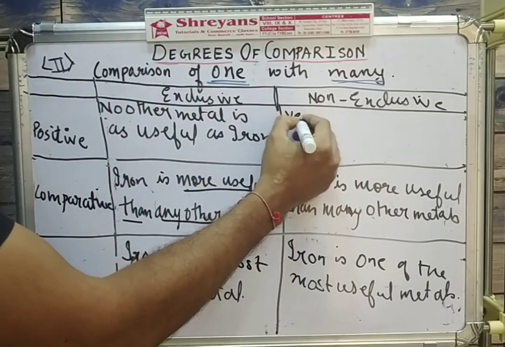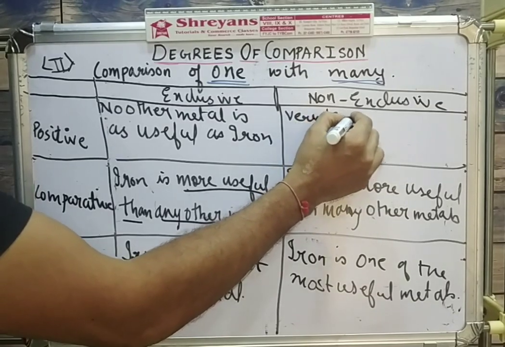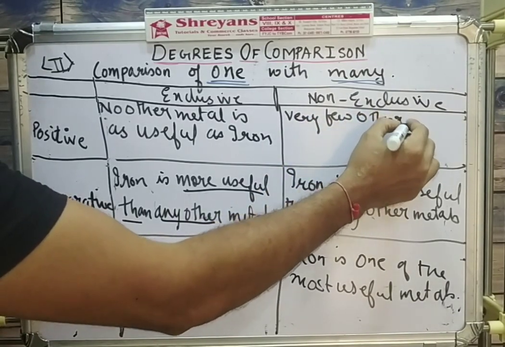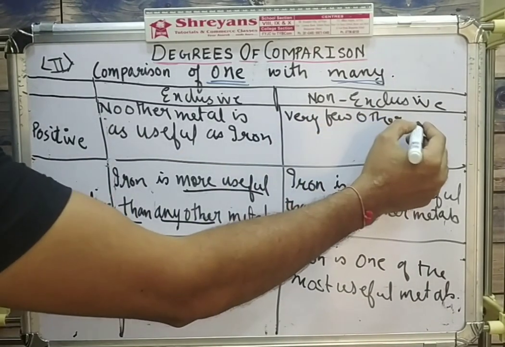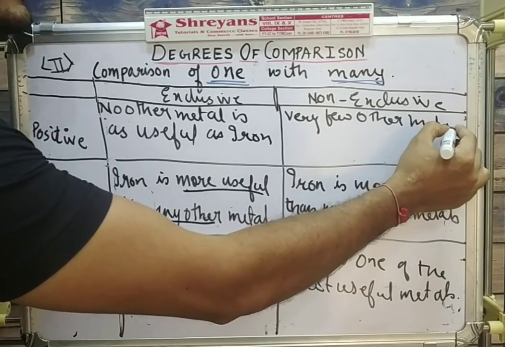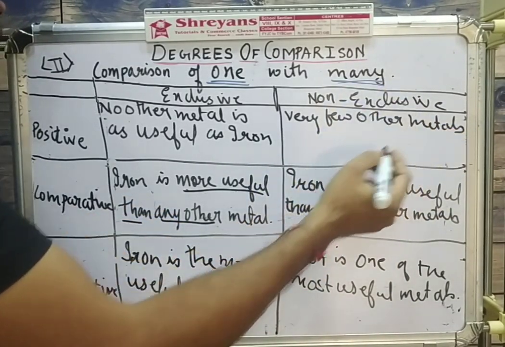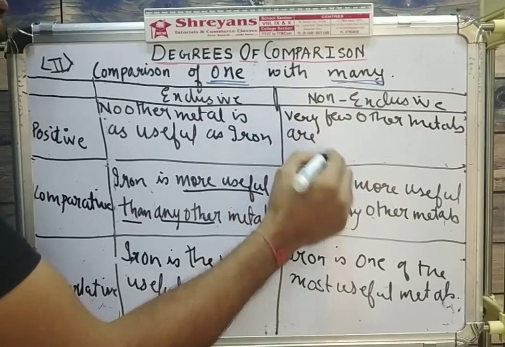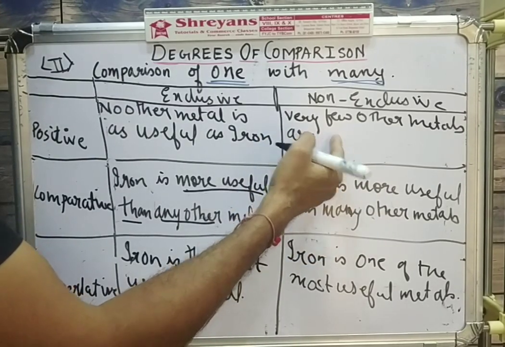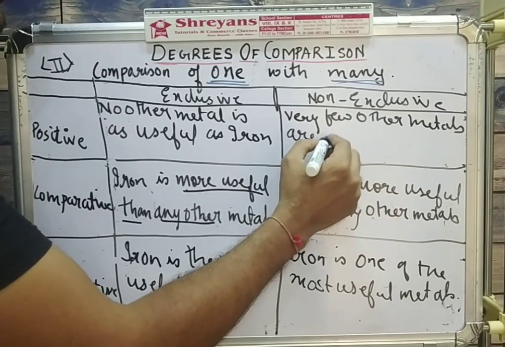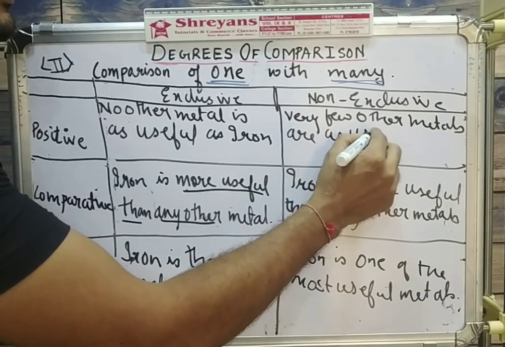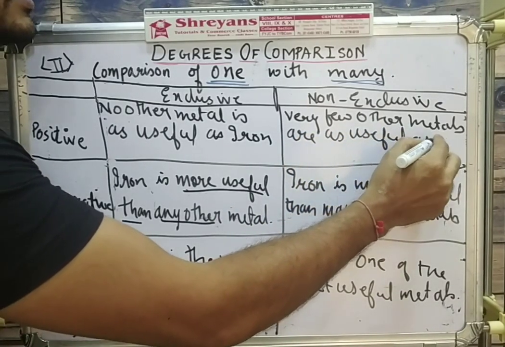How do we start? Very few other, or simply few other. So very few other, no other metal. Very few other metals. Very few other metals है तो इसका क्या हो जाएगा? R. Similarly यहाँ पे was होता तो यहाँ पे were हो जाता था. Is है तो R हो गया. So very few other metals are as useful as iron.